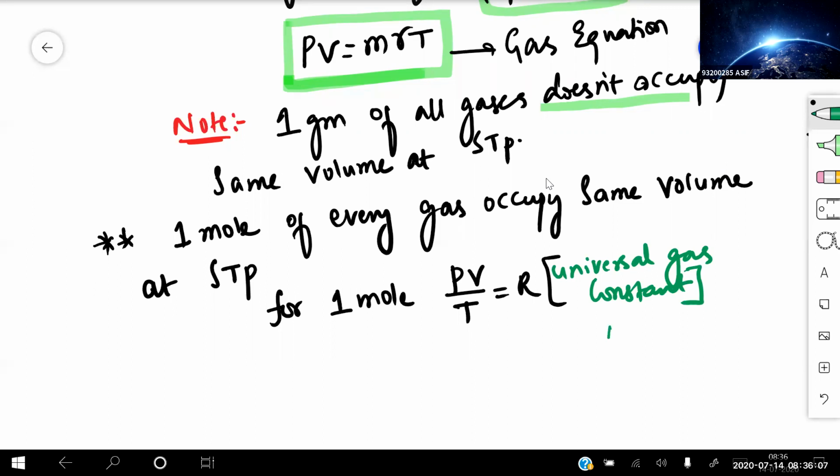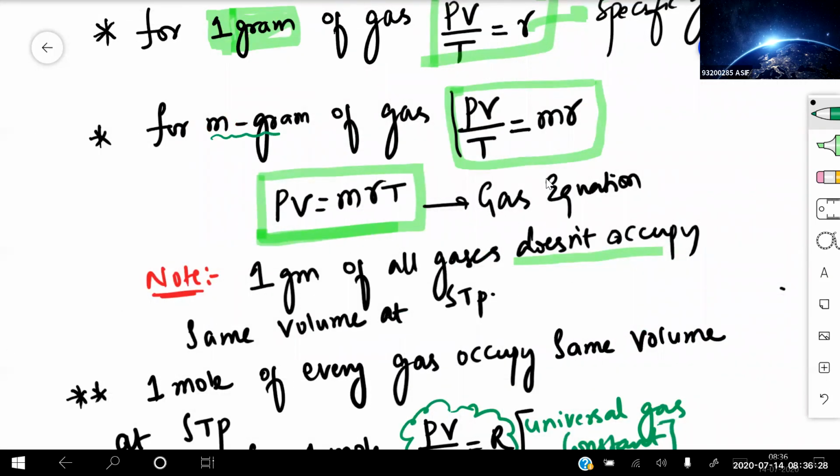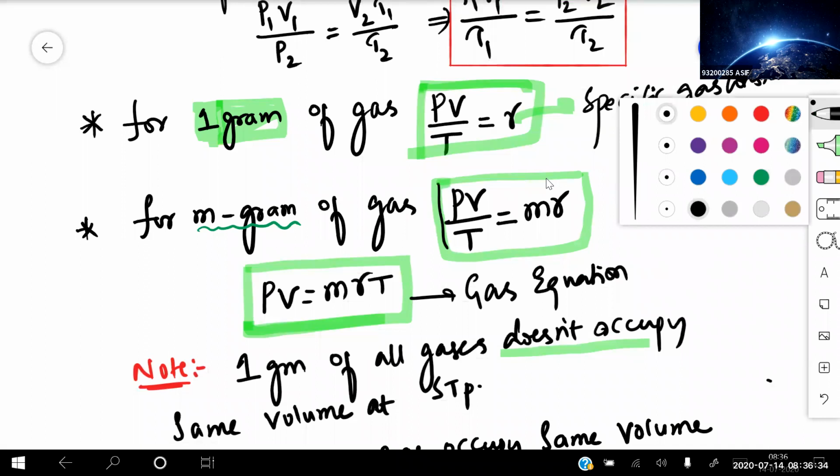The unit of R is joule per mole Kelvin. I'll write this unit in detail further on. But right now, remember, for one mole, PV by T is equal to a constant known as the universal gas constant. For m grams, PV by T is equal to a certain constant known as small r, the specific gas constant.